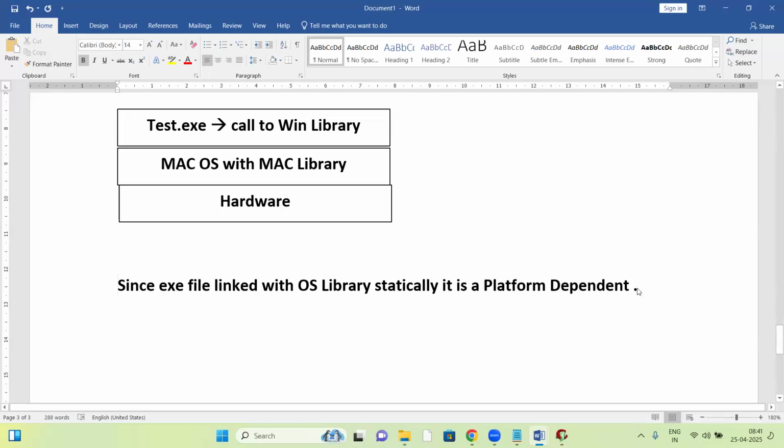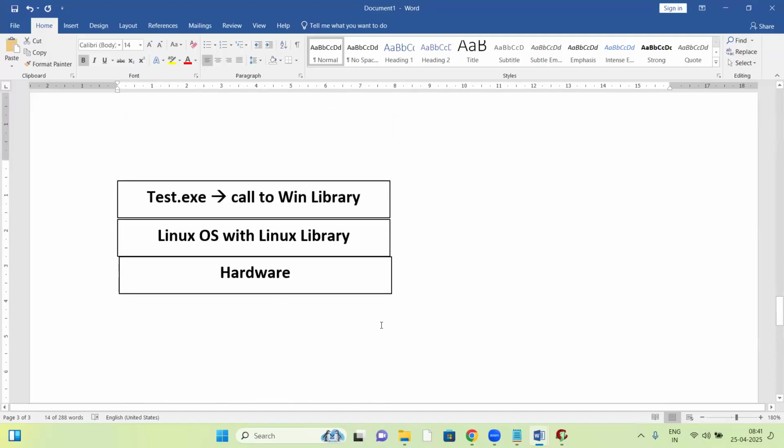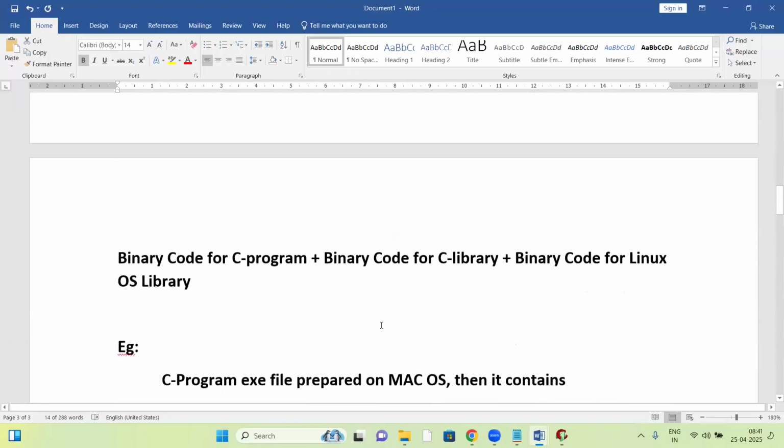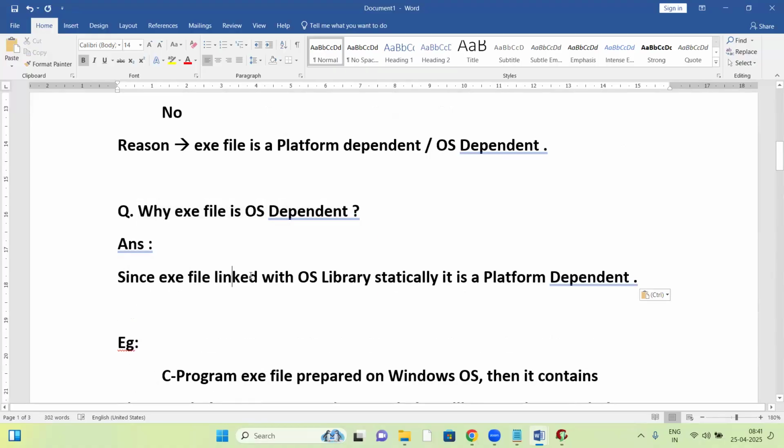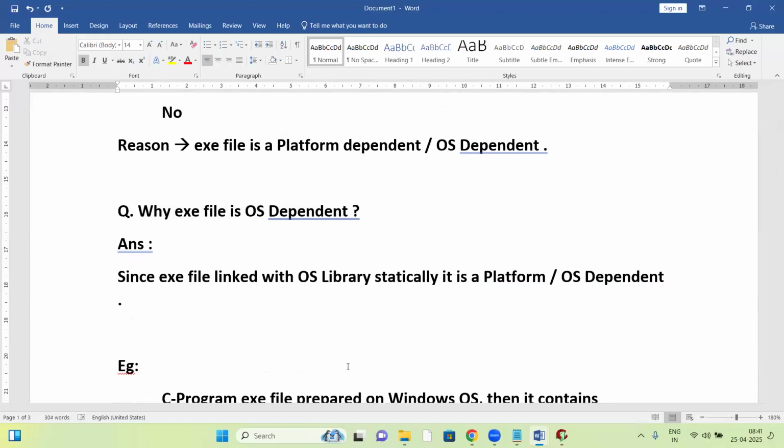Why is the exe file platform dependent or OS dependent? The answer: since the exe file is statically linked with the OS library, it's platform dependent or OS dependent. That is about the exe file. It contains the OS library and is linked statically, so it's OS dependent.